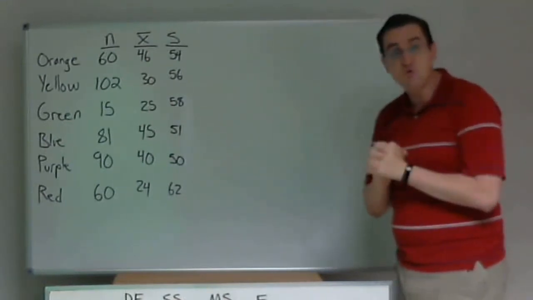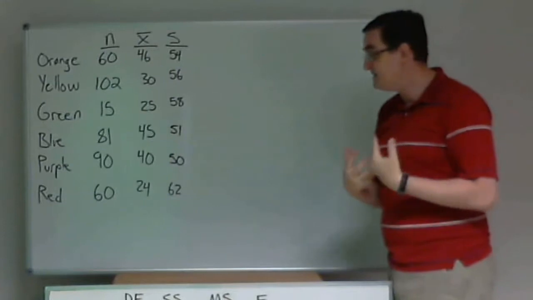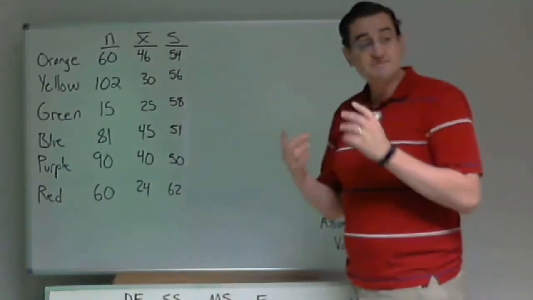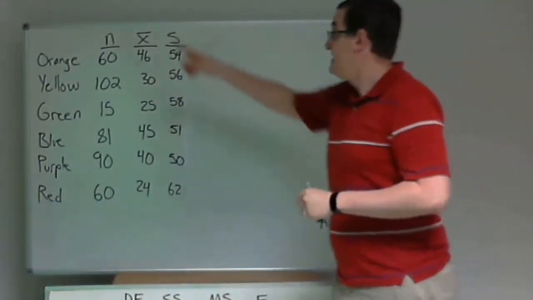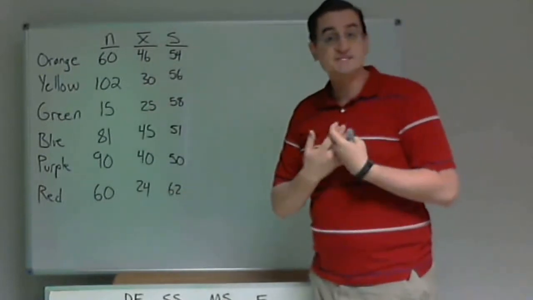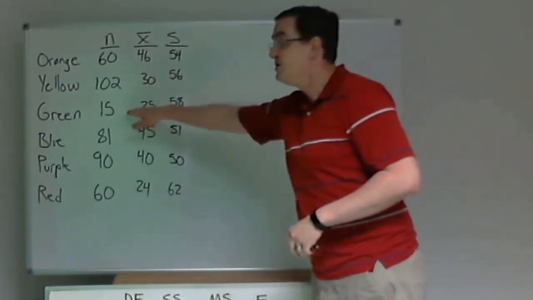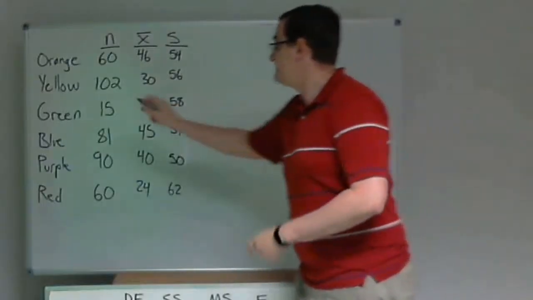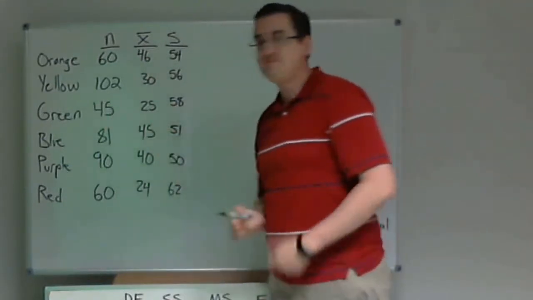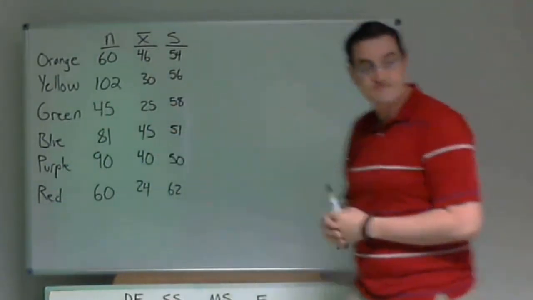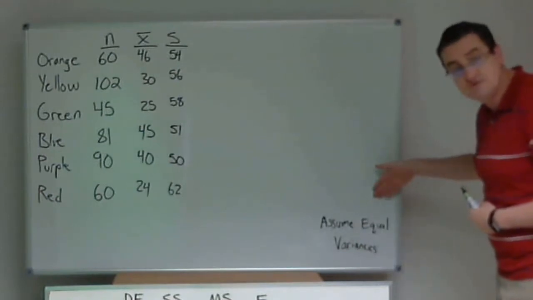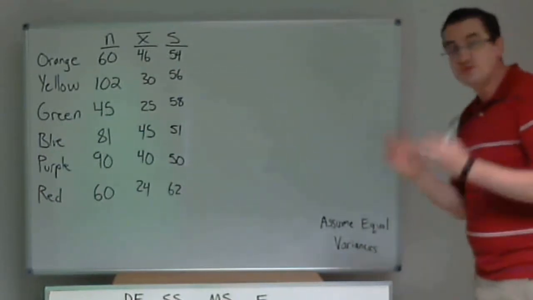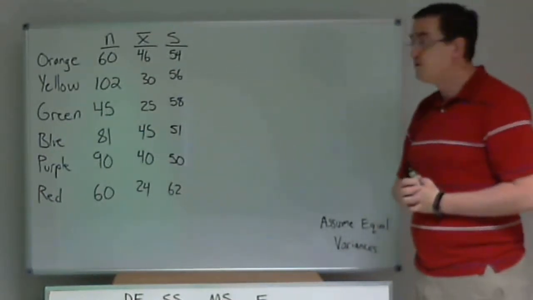Now, my first question is going to be, can I do this? And it never said assume normality. And do all my sample sizes have more than 30 data points? Well, no. Green is the one that's not making it, so I can't do this. You think you can do these things, but you just can't! So I'm going to fix that by changing the 15 to be a 45. Now that's good enough. Also, I want to add assume equal variances. Now those are the assumptions for ANOVA. We're okay to do this.